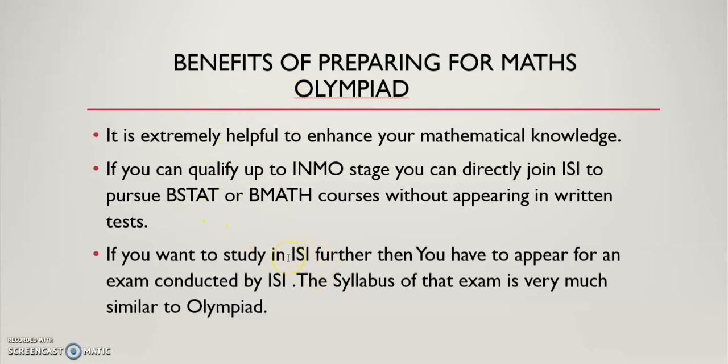The syllabus of the ISI written test is very much similar to this Olympiad, except I think some different calculus portion is involved.